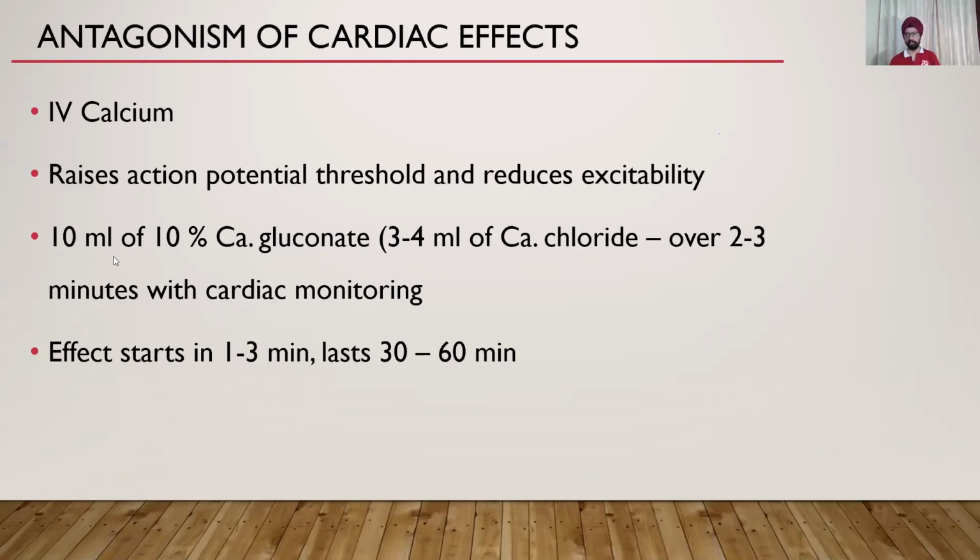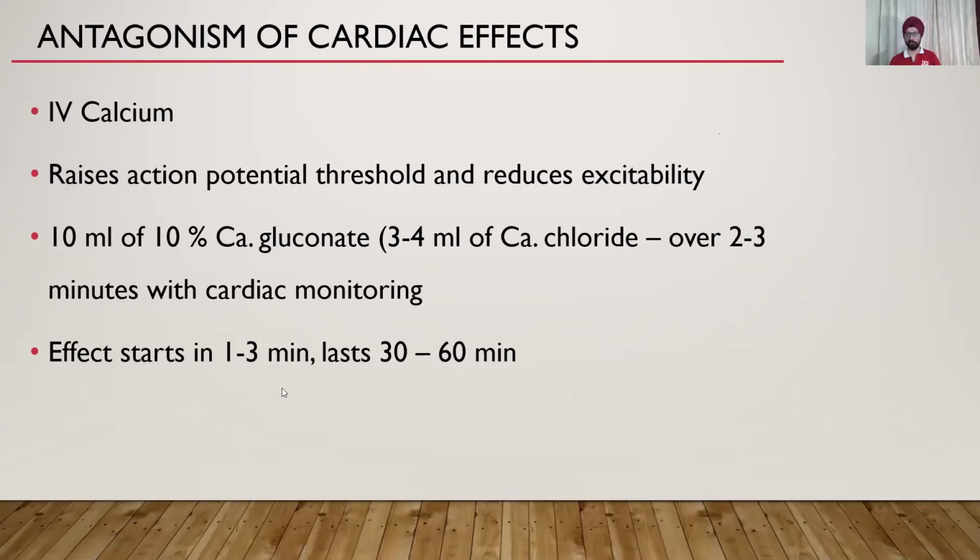Ideally, if you have a central line, give it through that, but through a central line you have to give it a little more slowly, so double that time. Peripherally, you can give it over 2 to 3 minutes. Many people still give it over 10 to 20 minutes. Doesn't really make a difference, but 2 to 3 minutes can save lives if potassium is increasing suddenly.